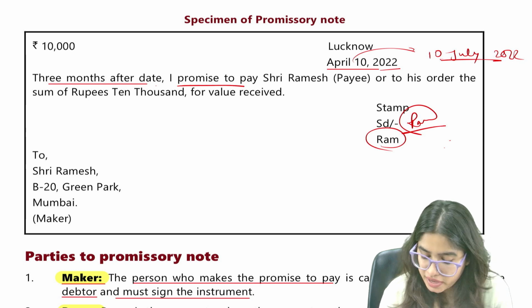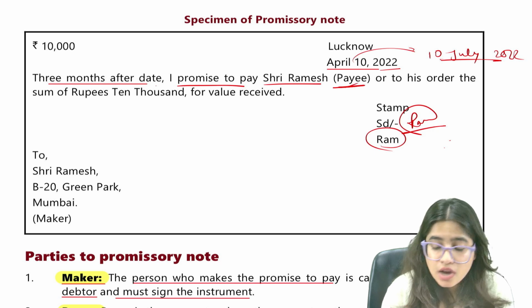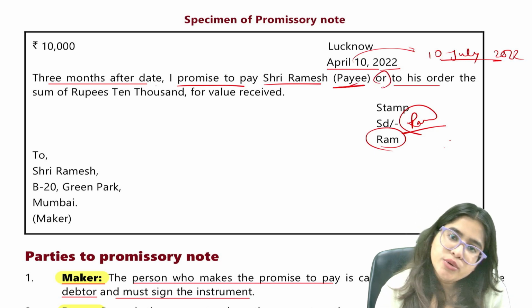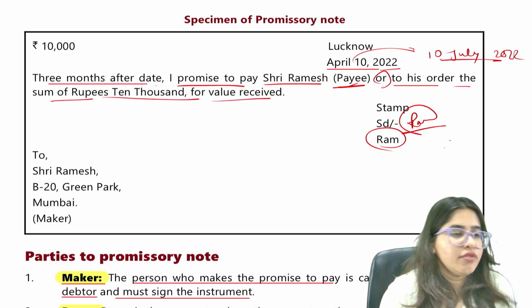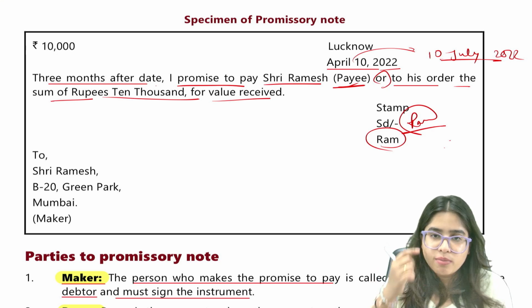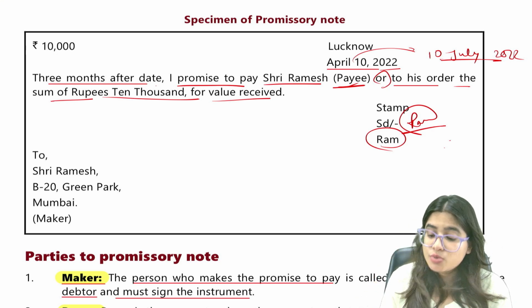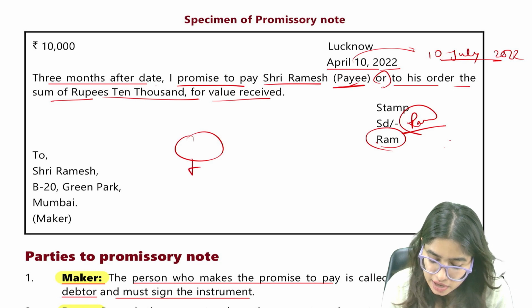I promise to pay Sri Ramesh, who is the payee, or to his order. Or to his order means, we will come to that, the sum of rupees 10,000 for value received. This is a very valid promissory note. Who is making this promissory note? Ram. So imagine there is a person Ram here.